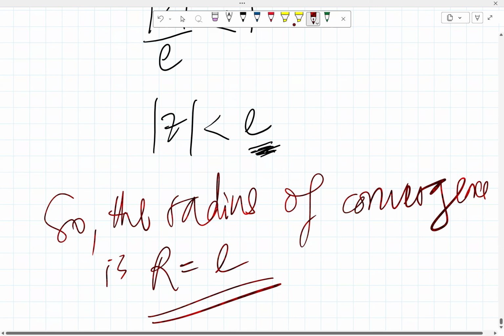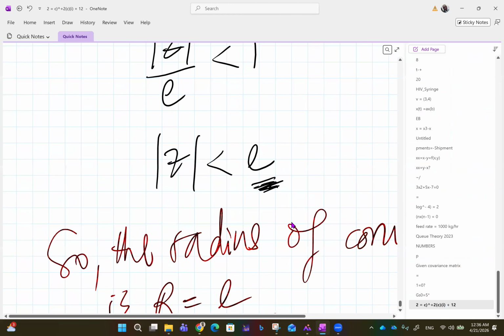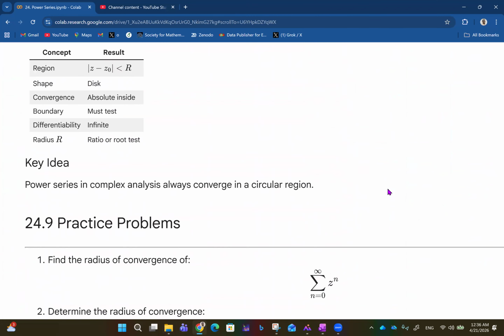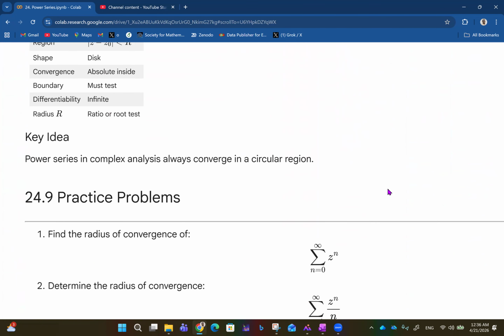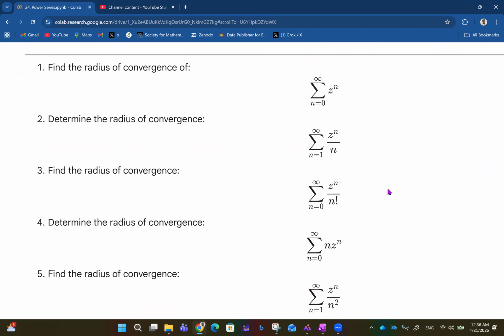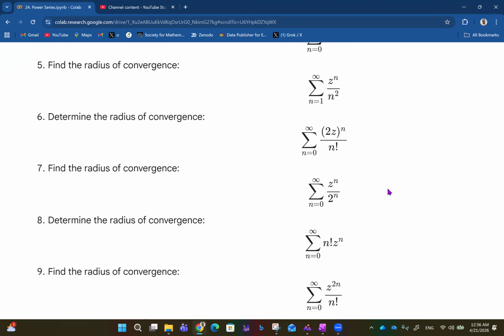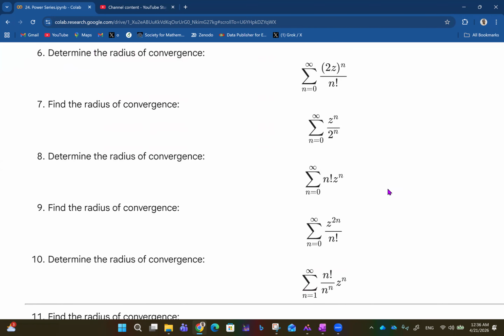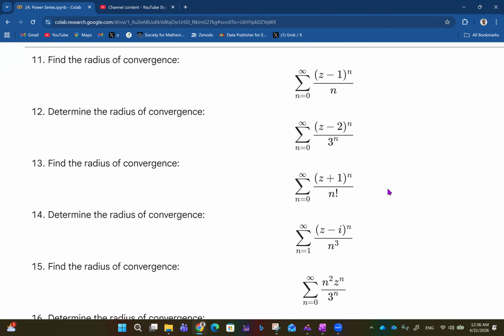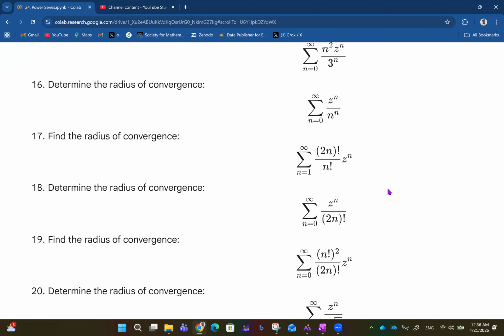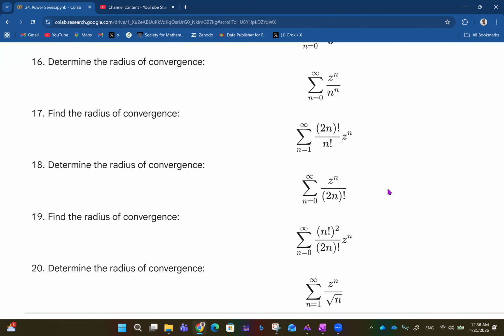So with that, we come to the end of this interesting video about power series as far as it relates to complex numbers. Don't forget to check out how well you can handle the practice problems. Here we have 1 to 5, like I showed the other time, then 6 to 10, then 11 to 15, then 16 to 20. Let me know how helpful this is for you, and if there's something else you'd like me to try out, feel free to let me know.